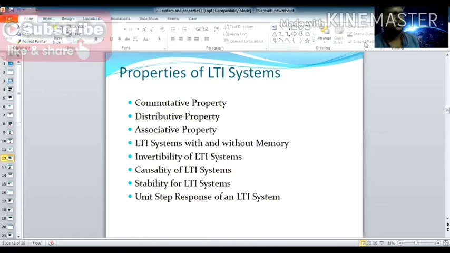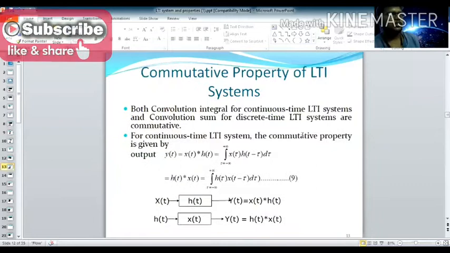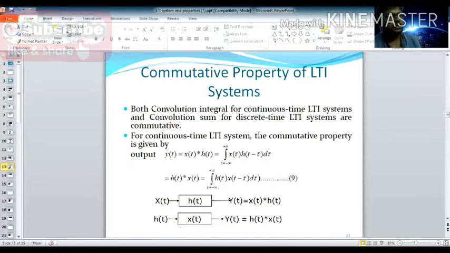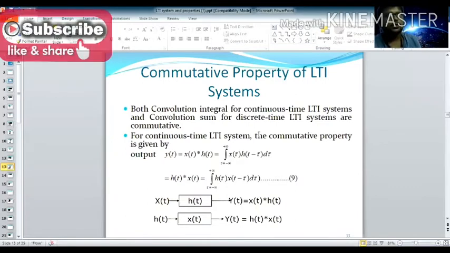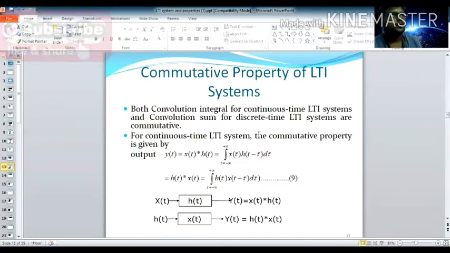So first, the commutative property. Here is the commutative property of LTI systems. You all know that the commutative property means A star B is equal to B star A. Isn't it? I'll take the pen.